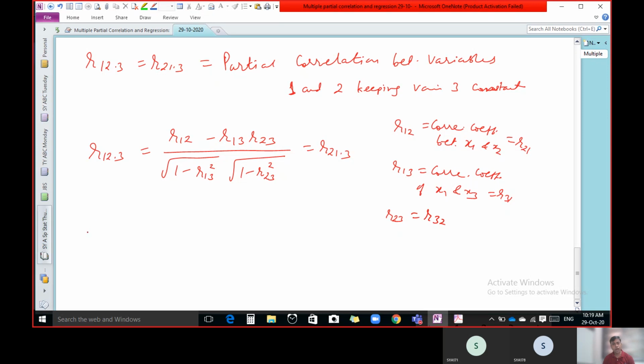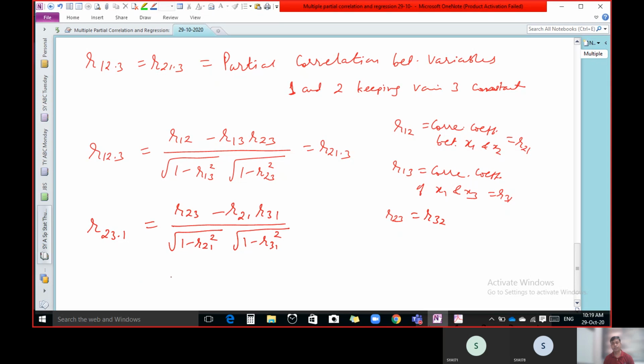Now if you want to find out R23.1, then what is the formula? See how to learn the formula. R23.1. So first of all you have to write R23 minus R21, R31, upon root 1 minus R21 square and 1 minus R31 square.